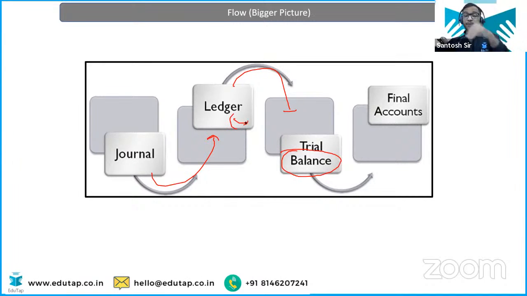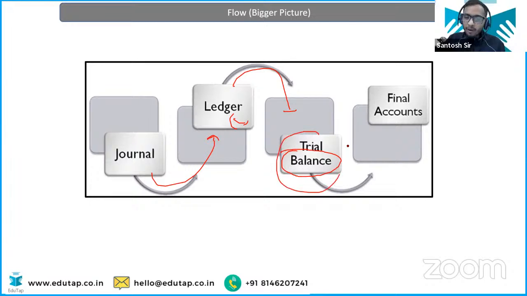So whatever ledger accounts we have prepared earlier, either debit will be left or credit will be left. Either debit will be more or credit will be more. It might happen that both are equal for a particular account. Then nothing is balanced, you don't have any balance left. But if debit is more and credit is less, then we will say we have the debit balance in the ledger account. Suppose cash, we have more of debit and less of credit. Then you have debit cash balance.